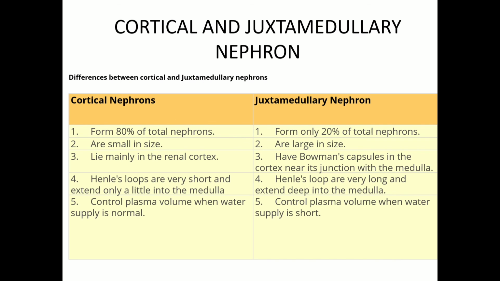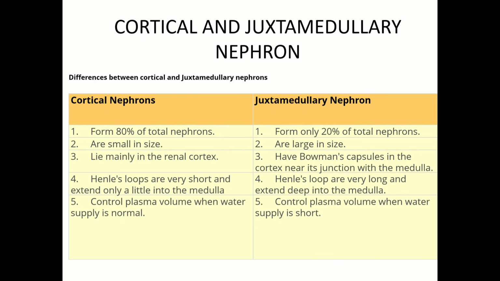Cortical nephrons are small in size, juxtamedullary nephrons are large in size. Cortical nephrons lie mainly in the renal cortex. Juxtamedullary nephrons have Bowman's capsule in the cortex near its junction with the medulla. Henle's loops are very short and extend only a little into the medulla in cortical nephrons. Henle's loops are very long and extend deep into the medulla in juxtamedullary nephron.